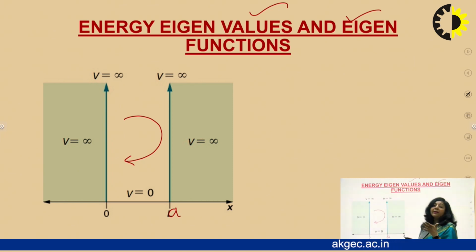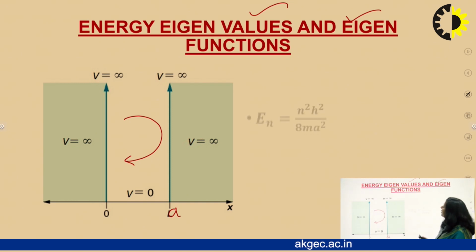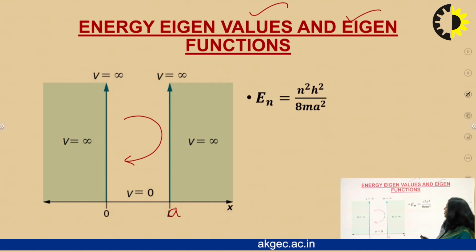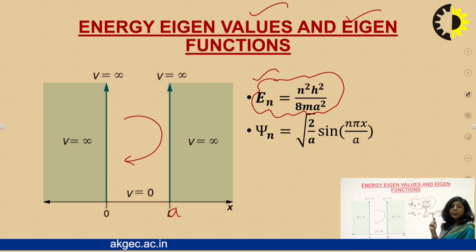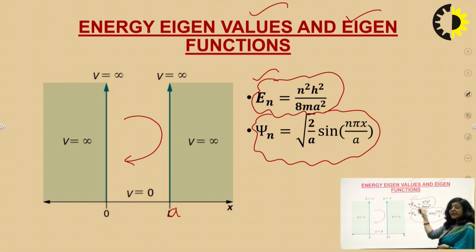The mathematical expressions for energy eigenvalue and eigenfunction are these two expressions. The first one is the expression for energy eigenvalue: En equal to n square h square upon 8ma square. The second expression represents the eigenfunction. As you can see, there is n in the subscript, representing the nth state.